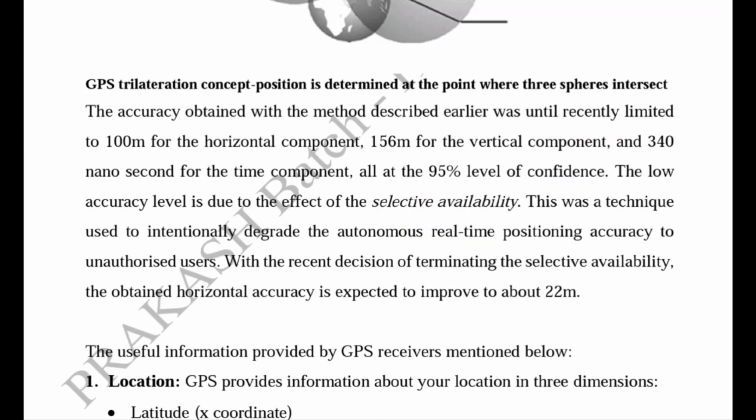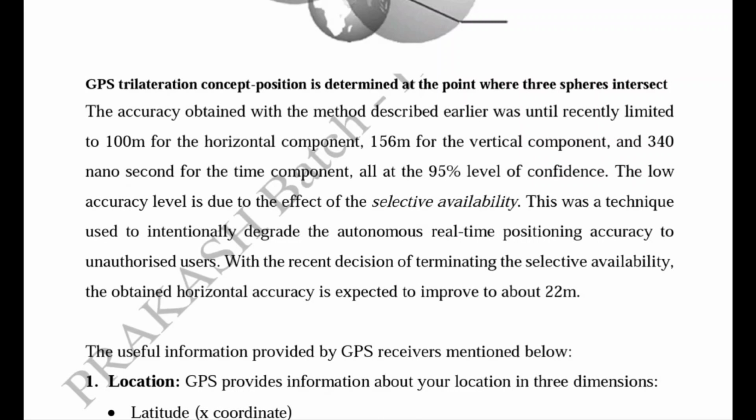They intentionally degrade the accuracy for unauthorized users, or civilians, because GPS was first developed for military purposes, and terrorists might use the accuracy level to cause harm.